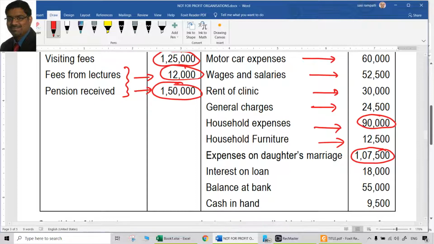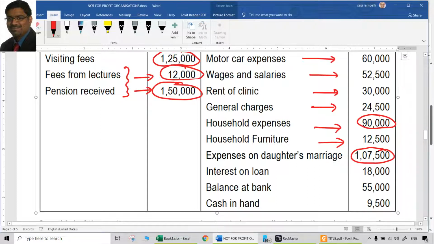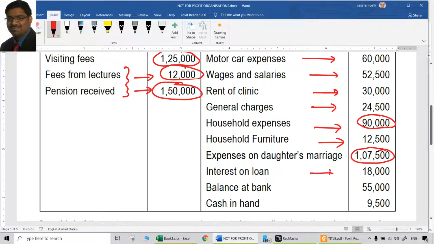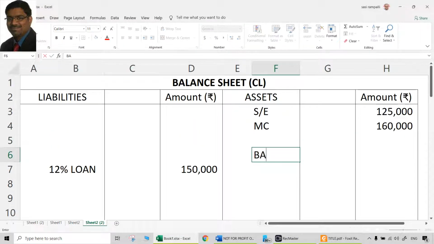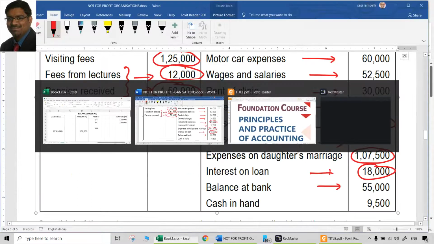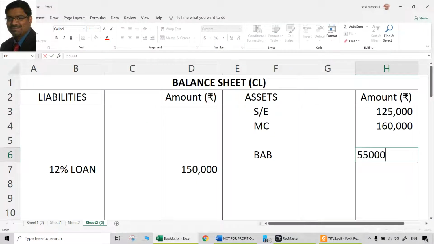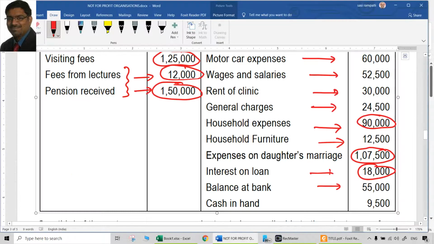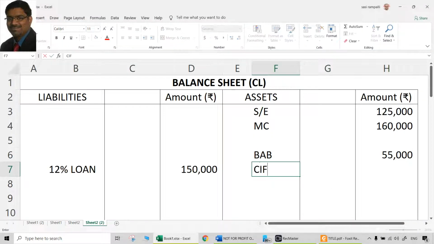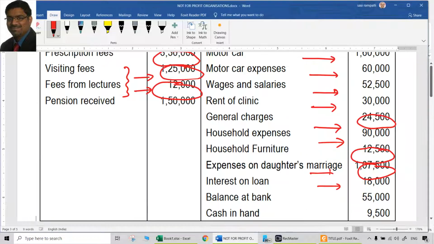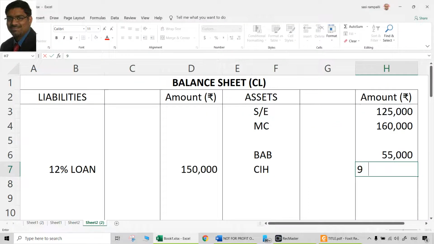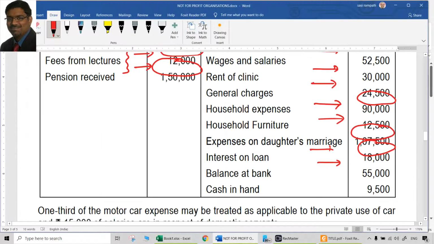Balance at bank obviously should go to the balance sheet. This is over. Then balance at bank 55,000 should go to the balance sheet, asset side, balance at bank. Whatever the name is given, you use that only in the examinations. Don't create any new words. 55,000 balance at bank. Cash in hand. Take it in the balance sheet. Cash in hand, how much is that? 9,500. That is cash in hand.